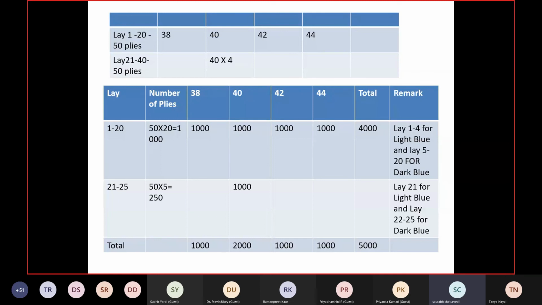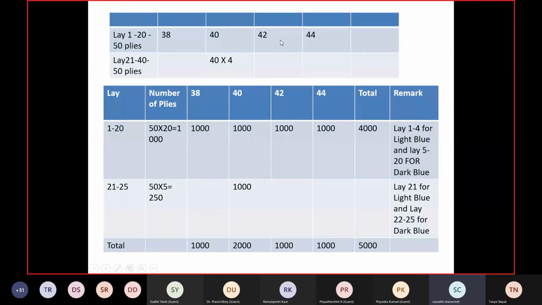Again, I am doing it with the ratio 38, 40, 42, 44. I have taken the ratio of 1:1:1:1, and the rest 40, which is only one size, which is beyond the size, I'll cut in one go. Again, in case you see the slide, there is lay 1 to 20. So for lay 1 to 20, I will use the same thing.